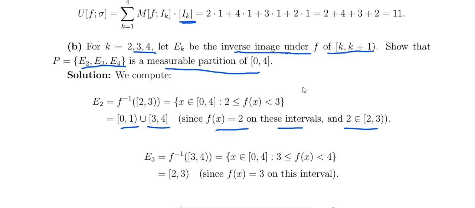In the same way, what is the inverse image for E3? It is f inverse of [3, 4), the collection of x in [0, 4] such that 3 is less than or equal to f of x less than 4.